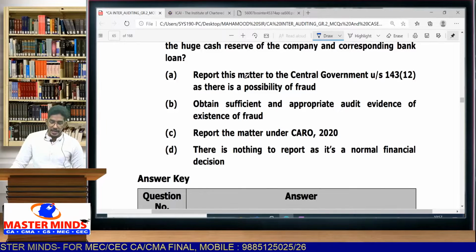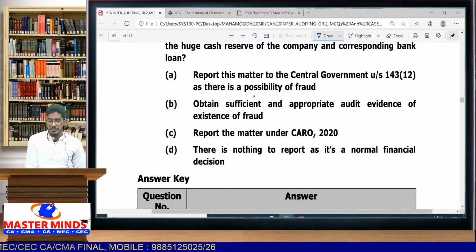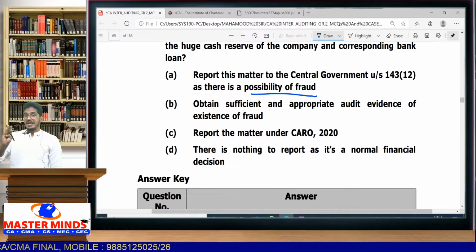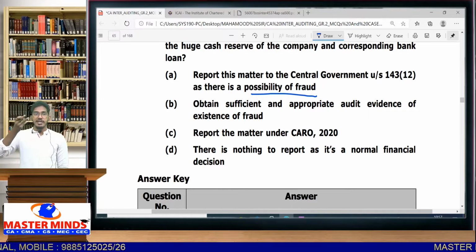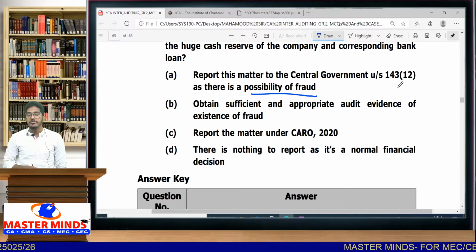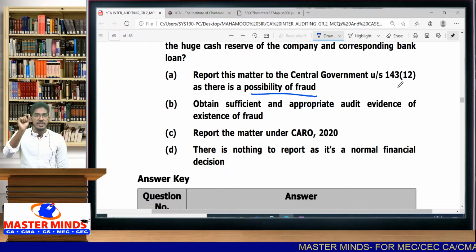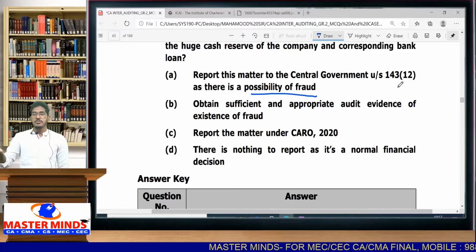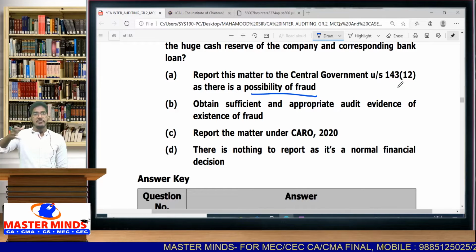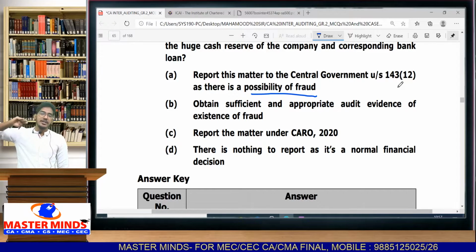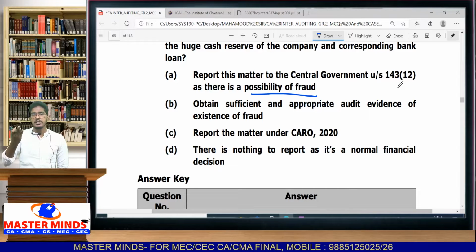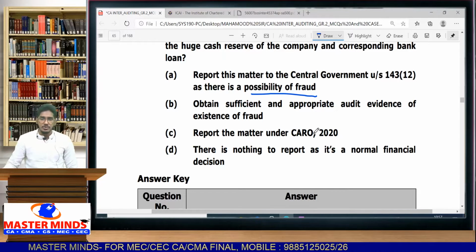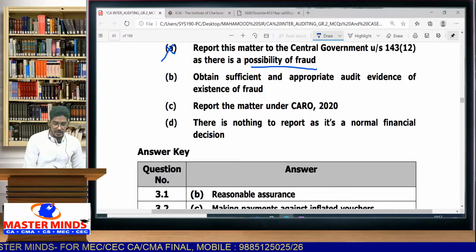Let us see. A. Report this matter to central government under section 143 subsection 12 as there is a possibility of fraud. See, whenever there is a chance of fraud, you should not communicate. Whenever you have reason to believe, yes, fraud has happened, then you have to communicate to central government under 143 subsection 12. Just having a doubt, that matter is not required to be reported to central government. When you have some evidence, then communicate the matter to central government. Just thinking there is a possibility of fraud, are you required to communicate? Not required. A is not correct.